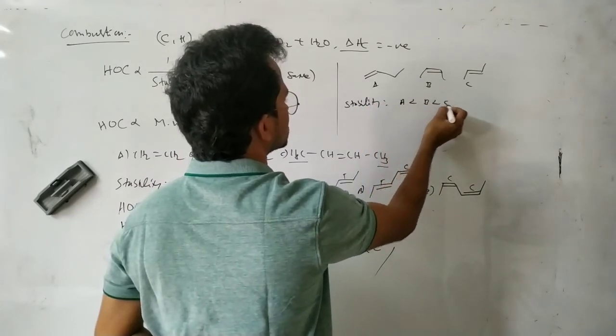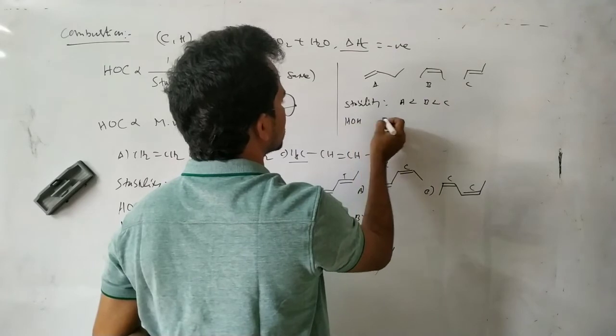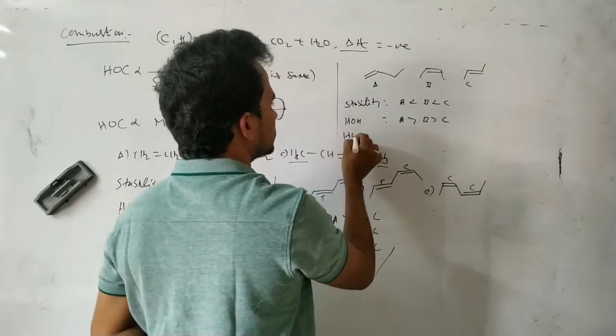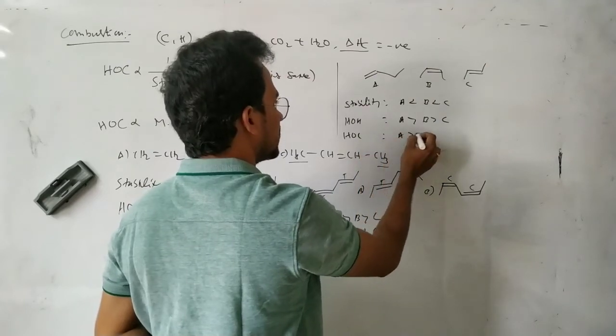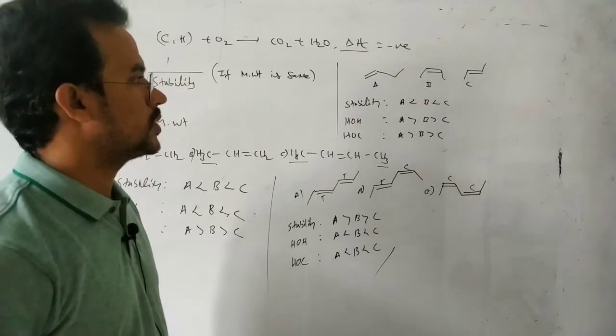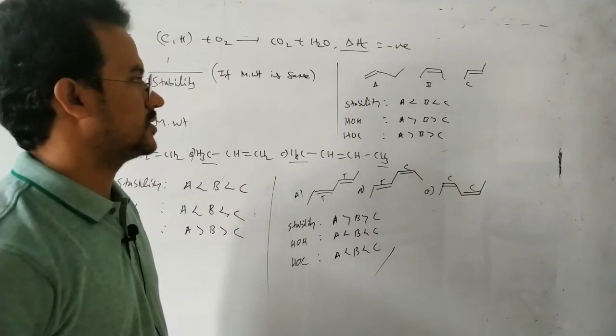A less than B less than C. So heat of hydrogenation, A greater than B greater than C. Here heat of combustion, again A greater than B greater than C. Inversely proportional to stability. Okay, that's it.